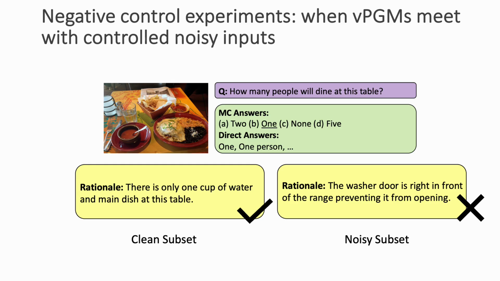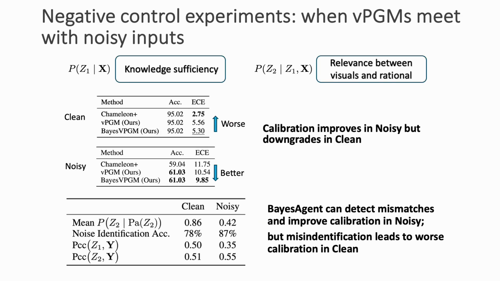Another result I want to highlight here is that we have done a pressure test, or negative control experiments, on BayesAgent. We do this by simulating data that contain noisy outputs from agents. We find that our method gets worse in calibration on clean data but gets better on noisy data. We further study why by analyzing the latent variables of our method.